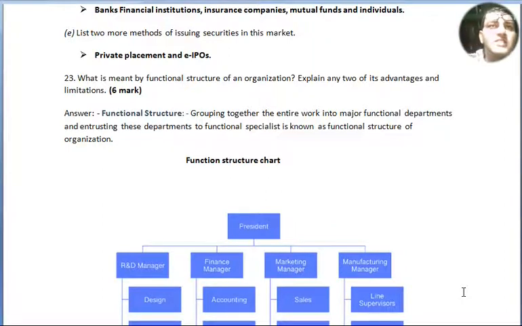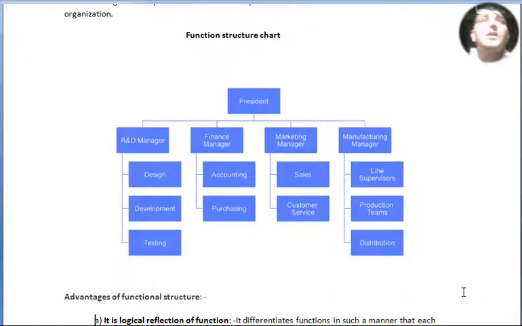So, functional structure chart, please look. President is there, with 4 departments: research and development manager, finance manager, marketing manager, manufacturing manager. Under the research and development manager, design, development and testing are there. Under finance manager, accounting and purchasing. Under marketing, sales and customer service. Under manufacturing manager, line supervisor, production team and distribution.